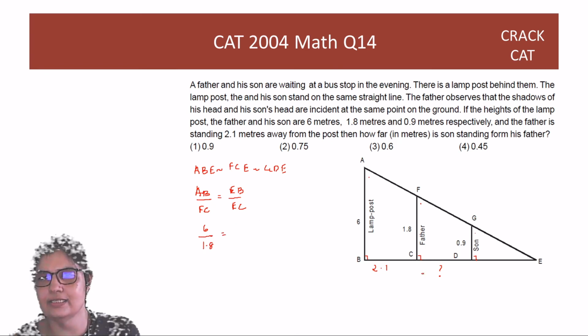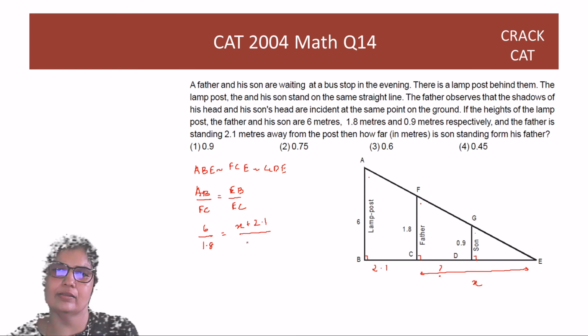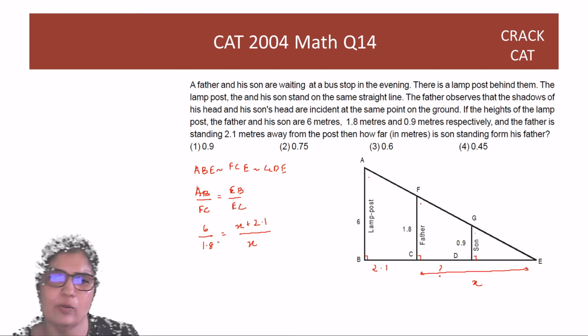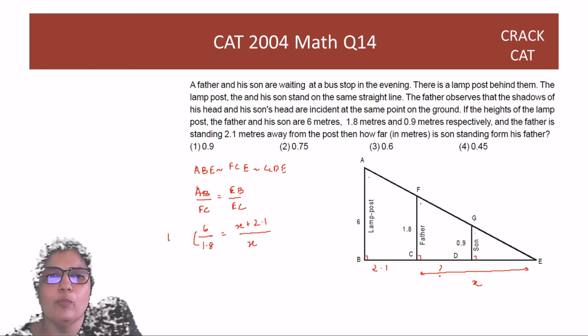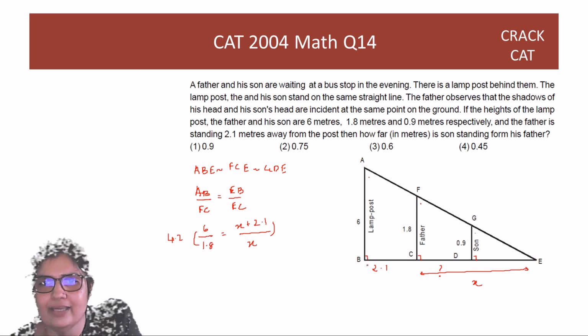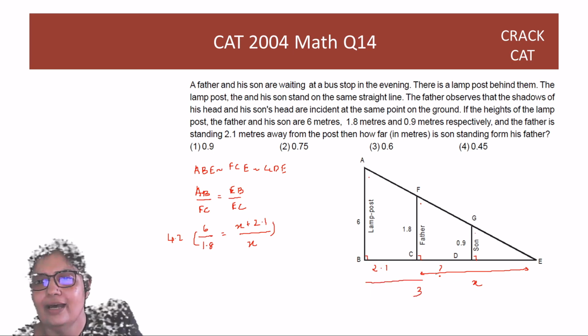Let's say this whole distance is X. So EB is X plus 2.1, over EC, which is X only. Instead of solving this whole thing properly, I just see कि यहाँ पे 4.2 corresponds to a 2.1. That means the straightaway becomes half, right? 4.2 का difference here corresponds to a 2.1 का difference. So the straightaway becomes half, which means if this big thing is 6, this thing has to be 3, and this is 0.9. This whole thing is 0.9.